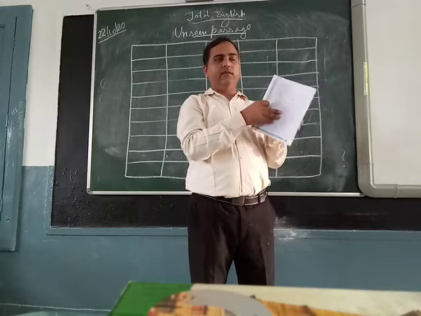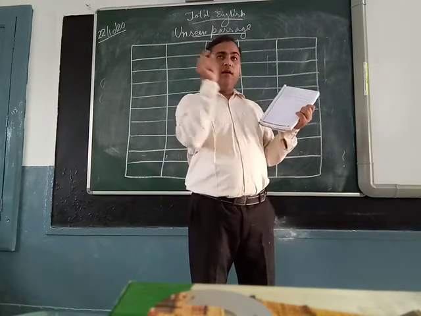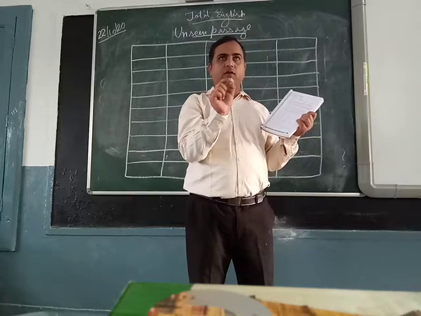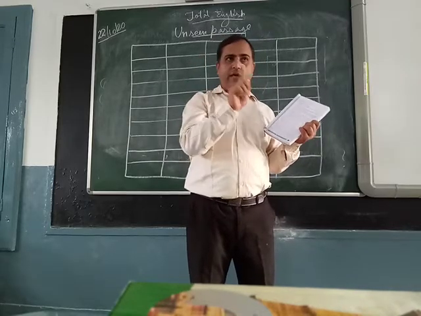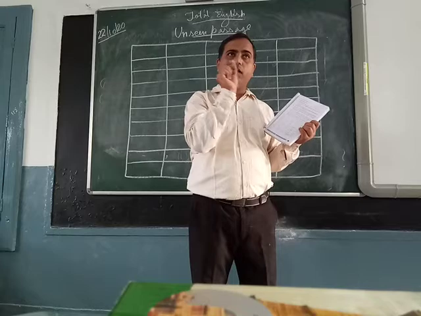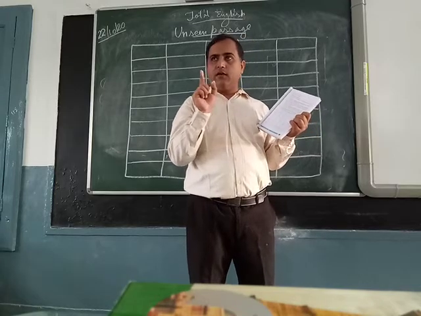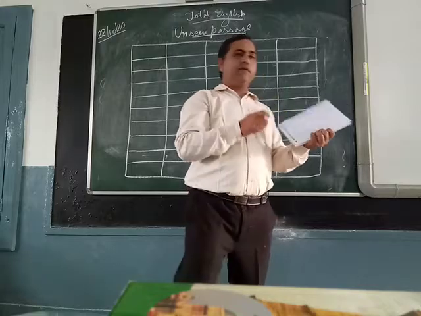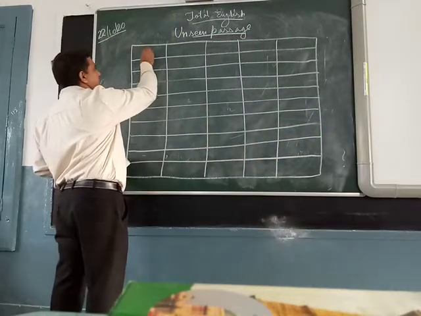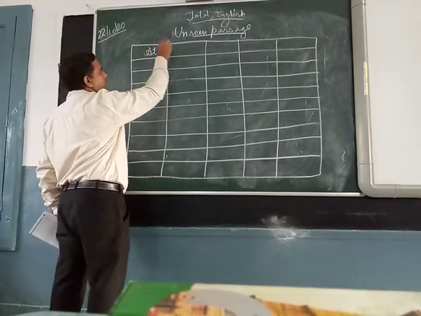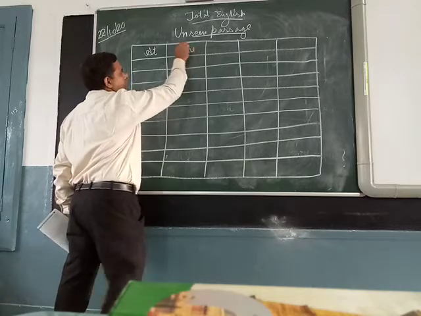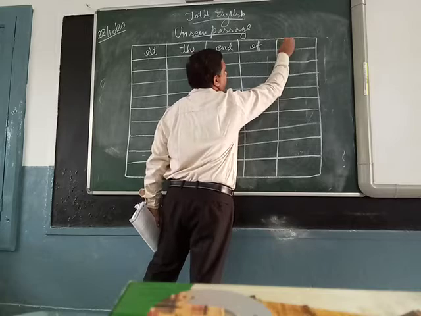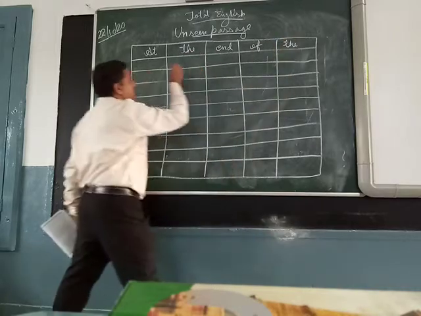And now you can see that in this one word is written in one block. एक शब्द एक block के अंदर. One word in one block you have to write. Understood? So this you have to keep in mind that at the end of the story, as it is written here, the same way you have to write in your copy also. At the end of the story.